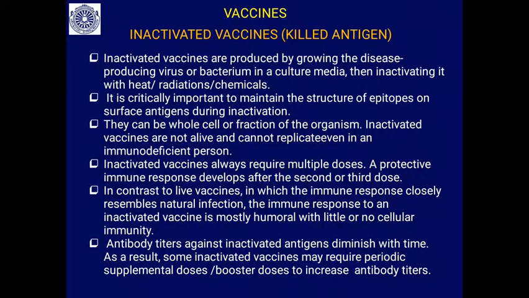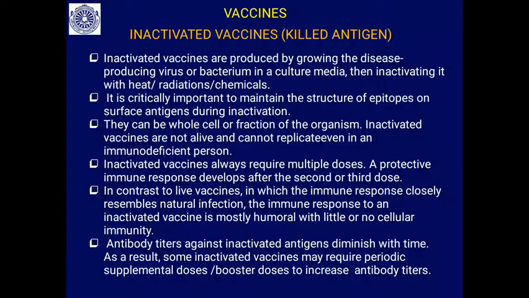Then coming to the inactivated vaccine or killed antigen. So here this is inactivated, heat killed antigen or heat killed viruses. Inactivated vaccines are produced by growing the disease producing viruses or bacteria in a culture medium, then inactivating them with heat, killing by exposing to the heat, or else to radiations, X-rays, or UV rays, or by exposing to chemicals.